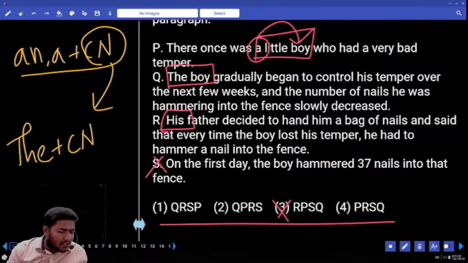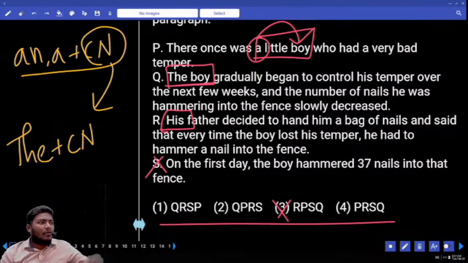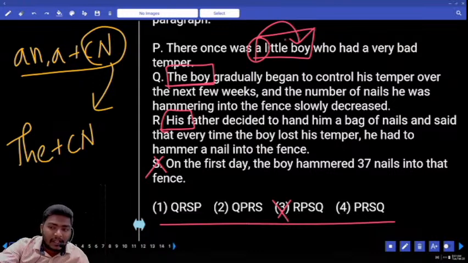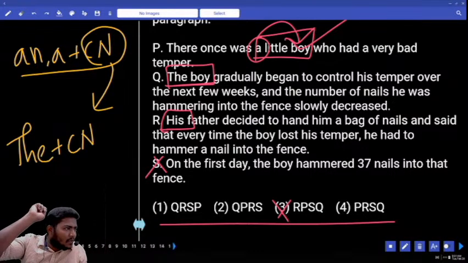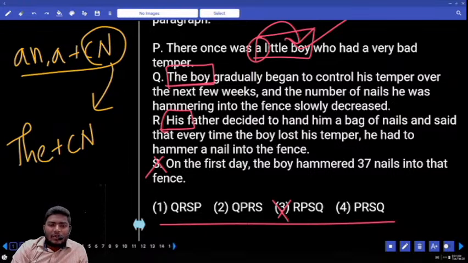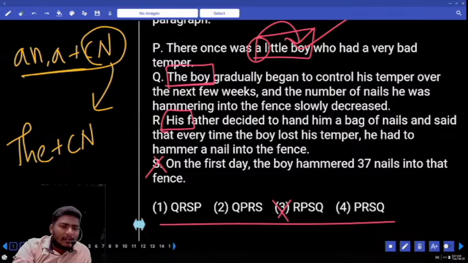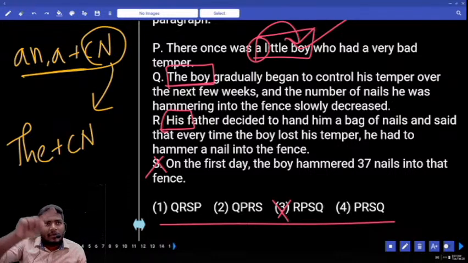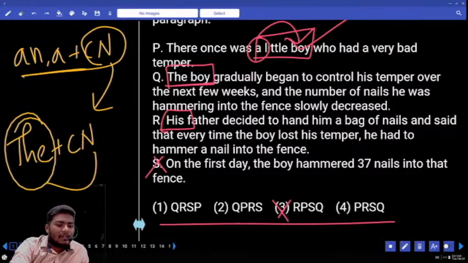Coming to the second sentence Q, what is given here exactly? The boy gradually began to control. Which boy are we speaking about here? The same little boy who is introduced in the first sentence. So whenever a common noun is introduced for the first time, you have to use the articles a and an. And when you are speaking about the same common noun in two or more sentences, there you have to use the with the common noun. That is a rule we have in the articles. This is the repetition of the common noun.